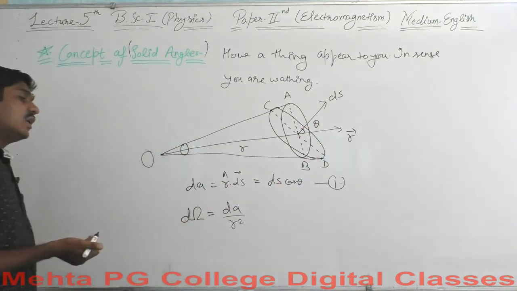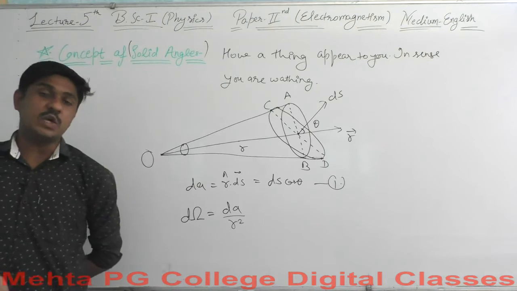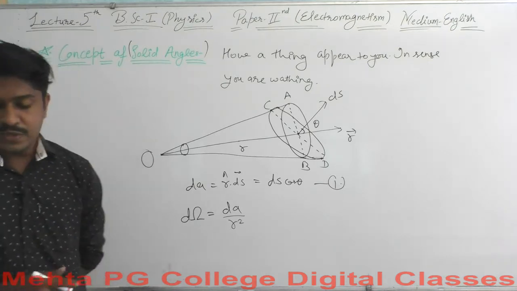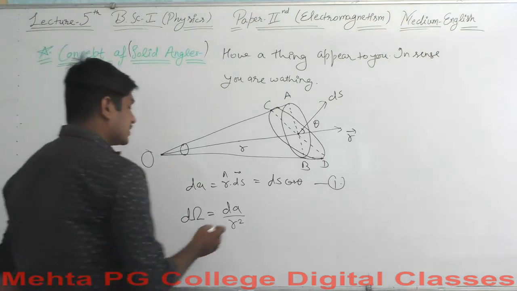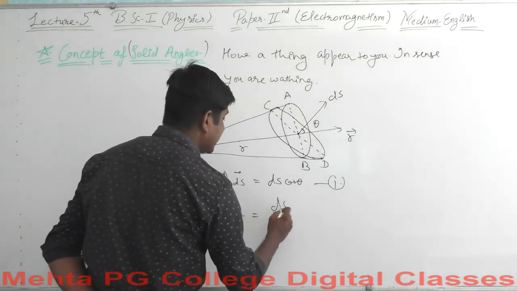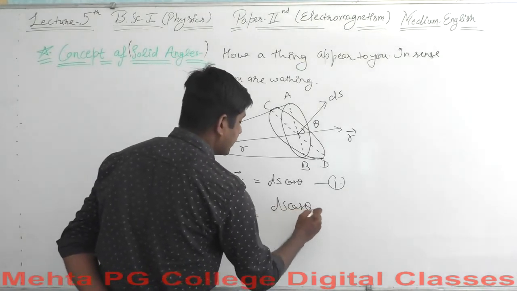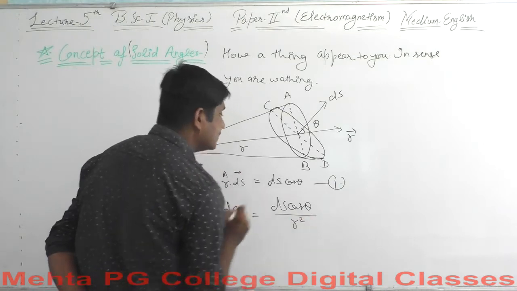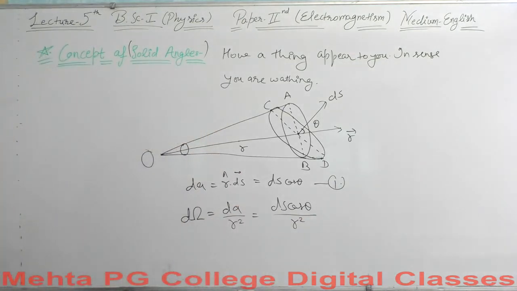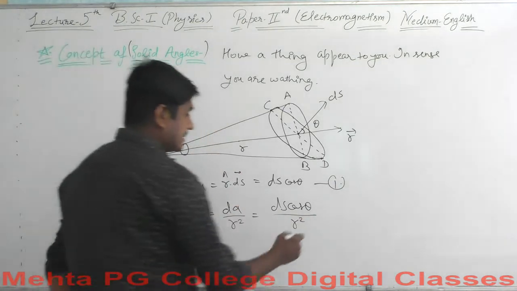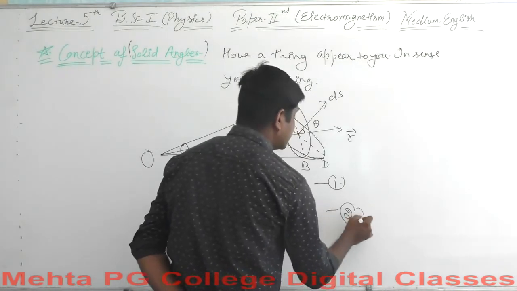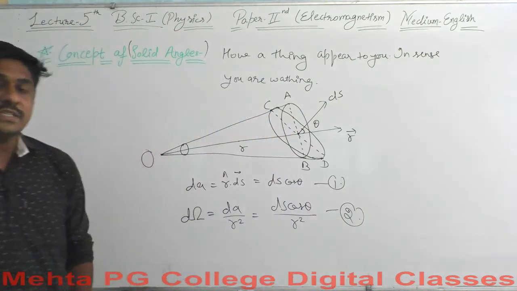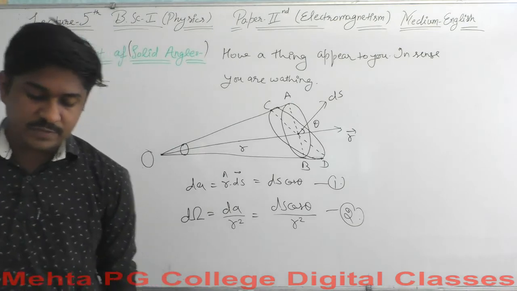So dA over r square represents d omega. This will be the solid angle. We will find out the value: this equals ds cos theta, using equation 1, over r square. Let's say this is equation 2. Keep in mind both equation 1 and equation 2, and we will proceed further.